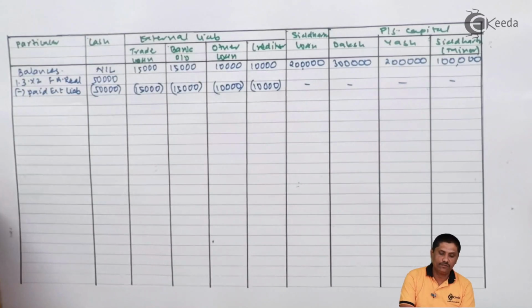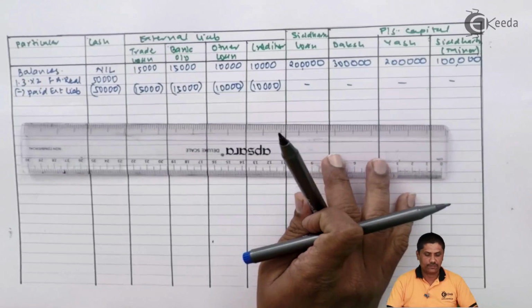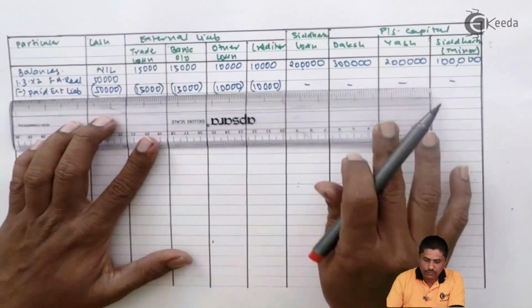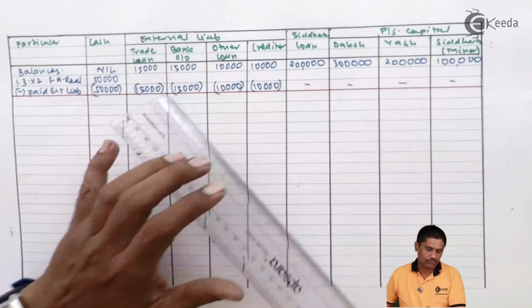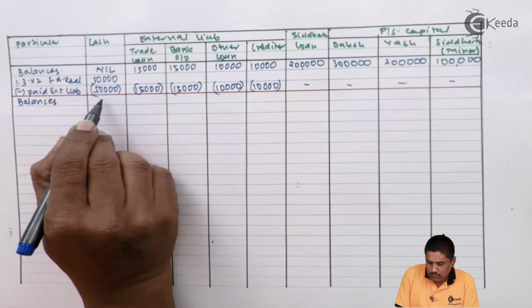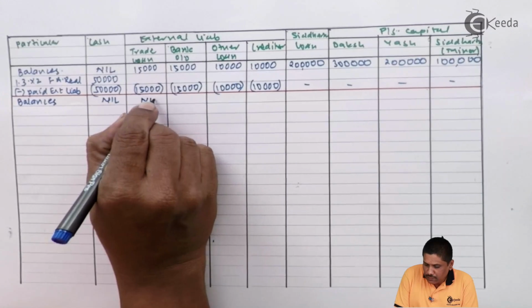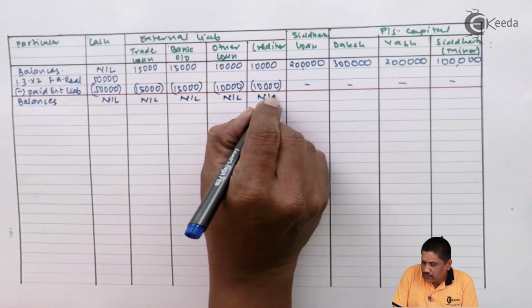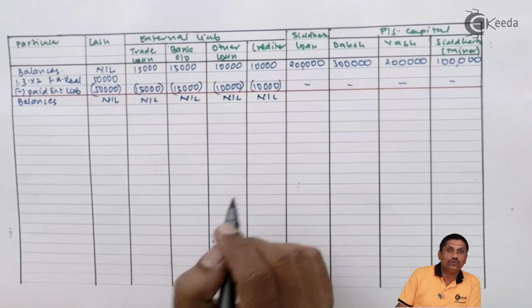Once again cash box has become 0. We need to take the balances. So let's take the balances. Cash has become nil. This has become nil. This has become nil. This has become nil. This has become nil. Can I say all my external liabilities have become 0?